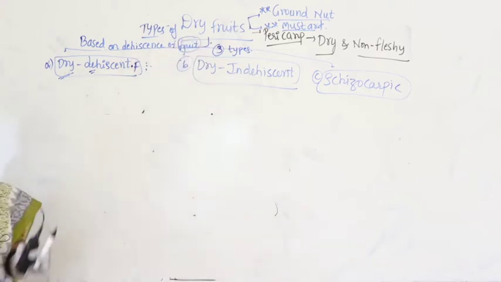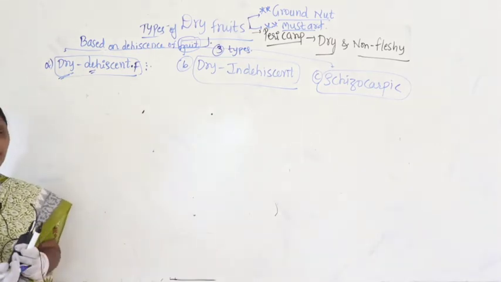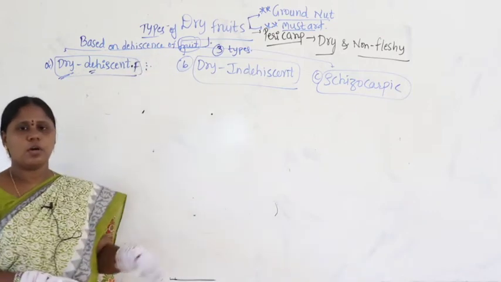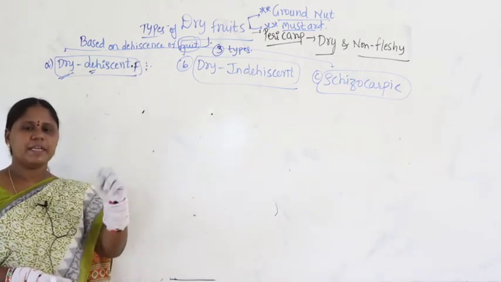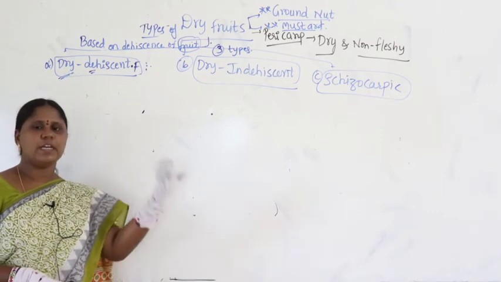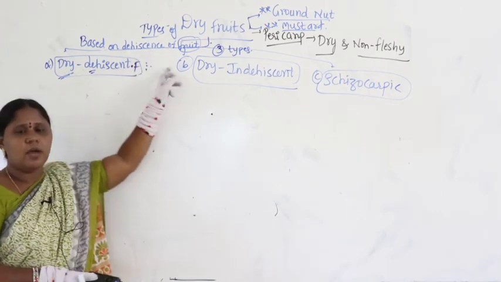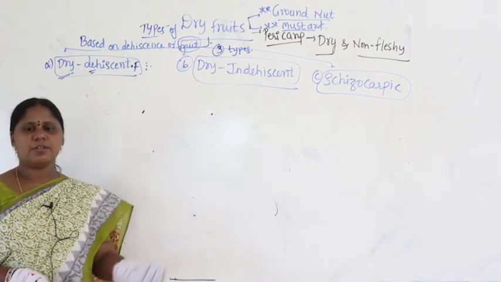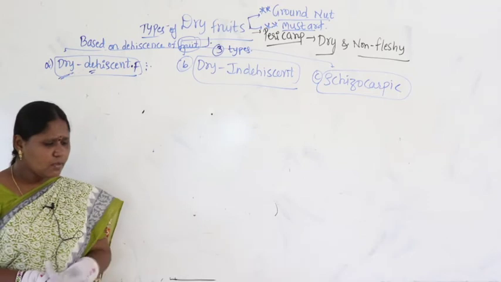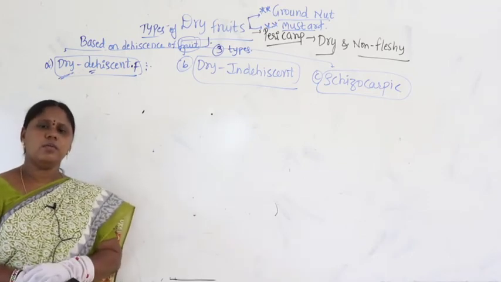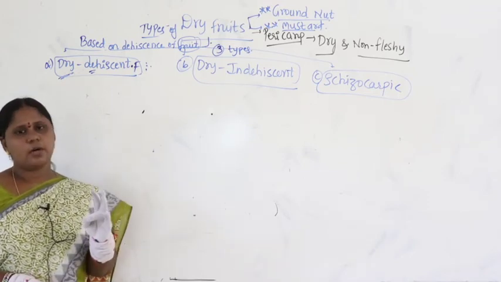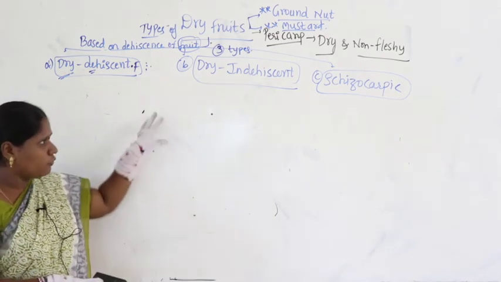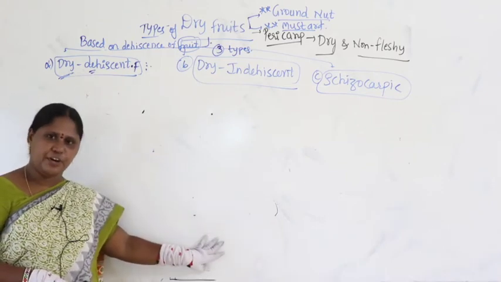Meaning how the fruit is broken or splits at the time of maturity. Dehiscence of fruit is nothing but breaking or splitting of the fruit. Why do we have to dehisce? Dehisce meaning breaking. Why do you have to break the fruit? To get the pulp and the seeds, because they are the edible parts. Guys, if you observe, in most of the fruits the mesocarp and endocarp are edible.